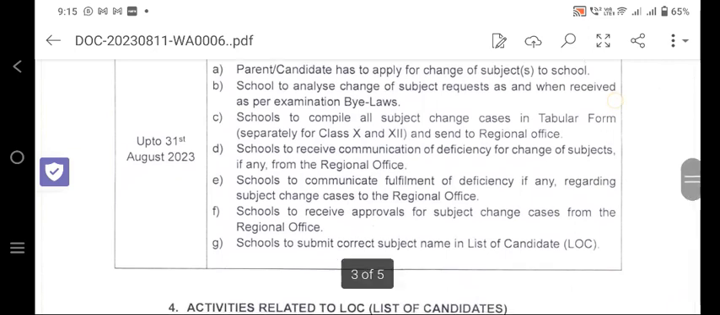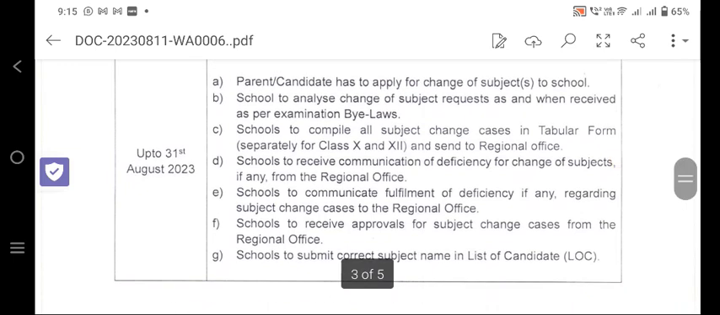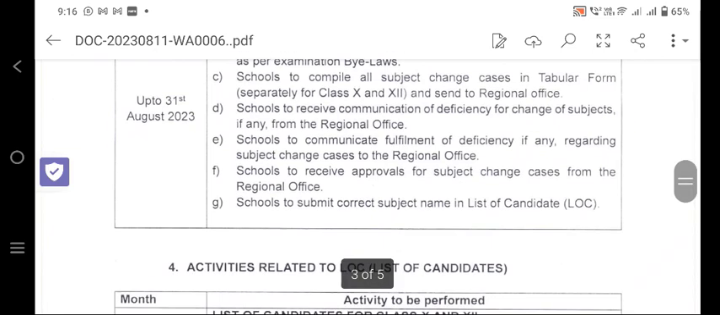School to compile all subject change cases in tabular form, because here we can see that some of the parents have written the subject changes, and separately one by one the school is sending the request to the regional office. It is not like that. The CBSE school has to send the subject change cases in one tabular form, separately for class 10 and 12, to the regional office. School to receive communication of deficiency for change of subject, if any, from the regional office.